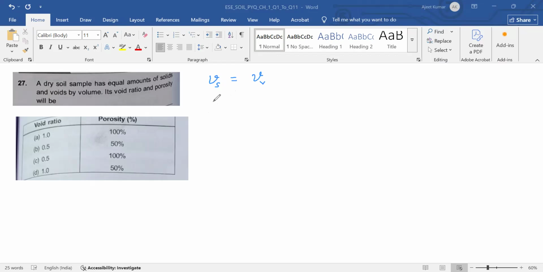So void ratio is nothing but e is equal to volume of void by volume of solid, and both these quantities, volume of void and volume of solid, are equal. Therefore this ratio will be 1. Similarly porosity, you know that porosity η is equal to e divided by 1 plus e, so that is 1 divided by 1 plus 1, that is 1 by 2, and this is 50%. So void ratio is 1 and porosity is 50%, so option D is the correct answer.